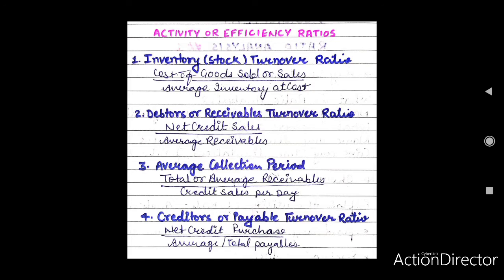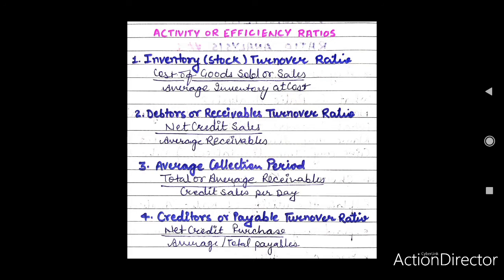It is always better to calculate turnover ratio on the basis of cost of goods sold. If information regarding cost of goods sold is not available, only then the sales figure should be used as base. Cost of goods sold in different conditions may be calculated as follows.